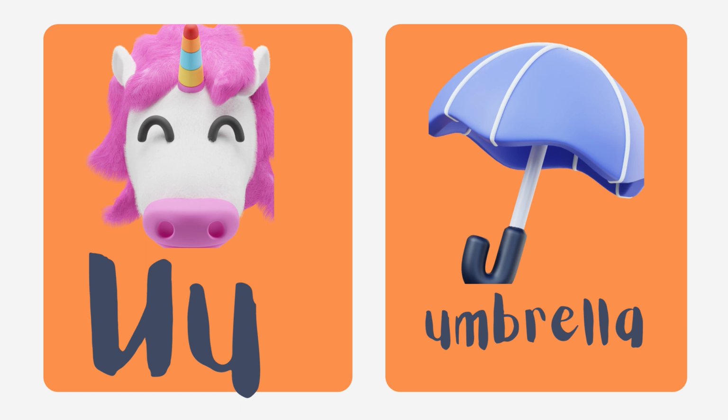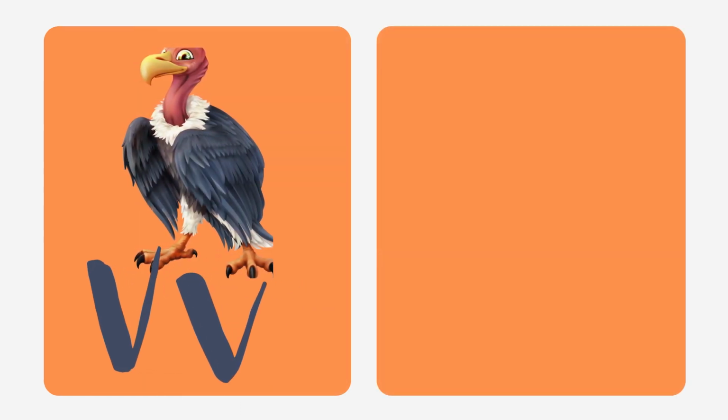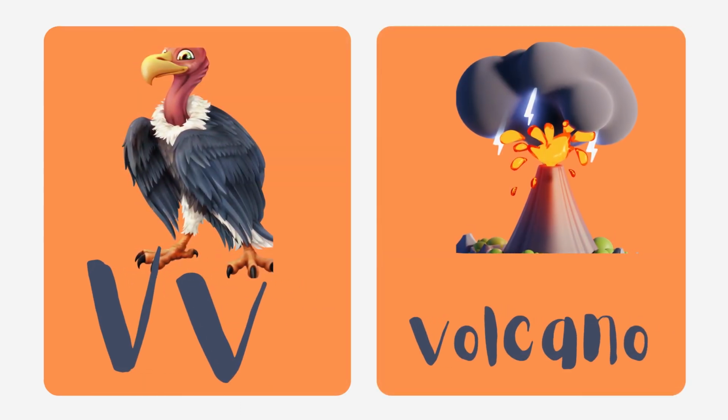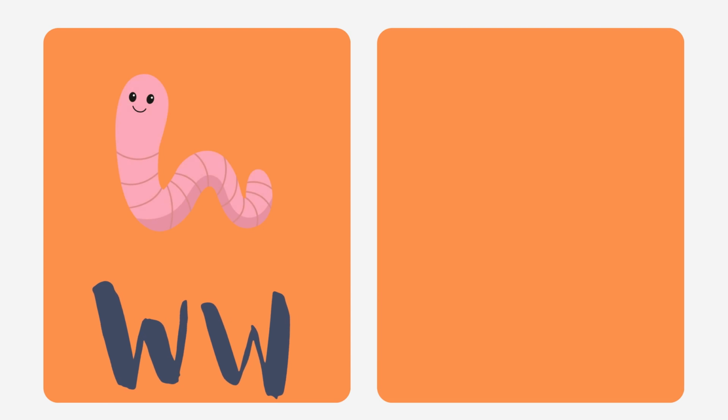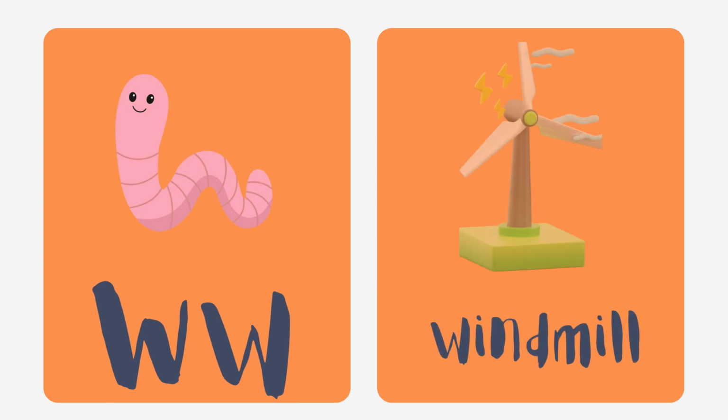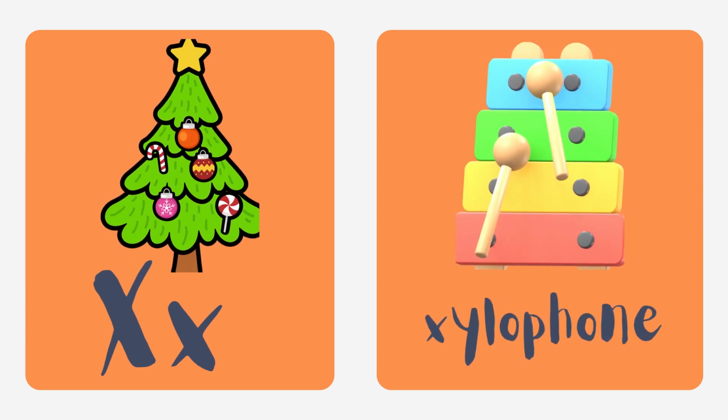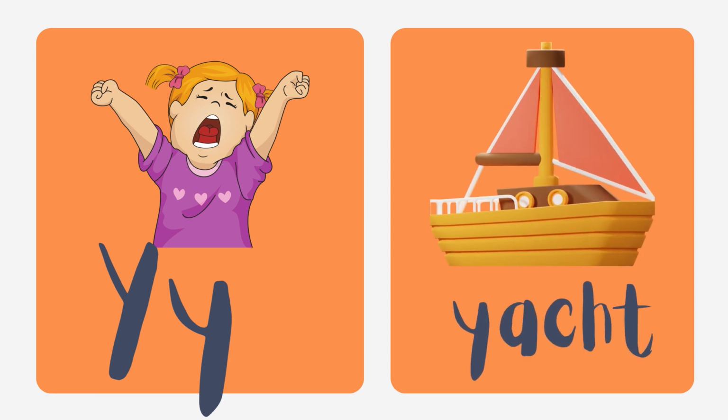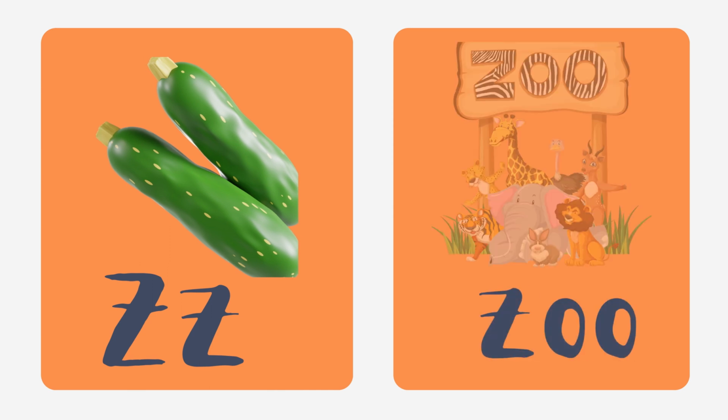train, U for unicorn, U for umbrella, V for vulture, V for volcano, W for worm, W for windmill, X for Christmas toy, X for xylophone, Y for yawn, Y for yacht, Z for zucchini, Z for zoo.